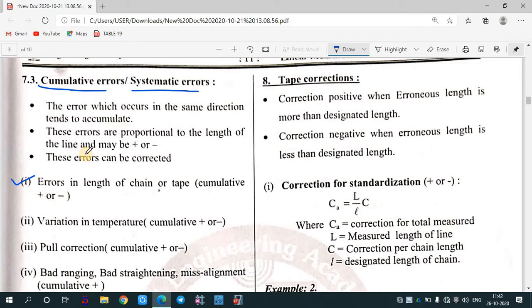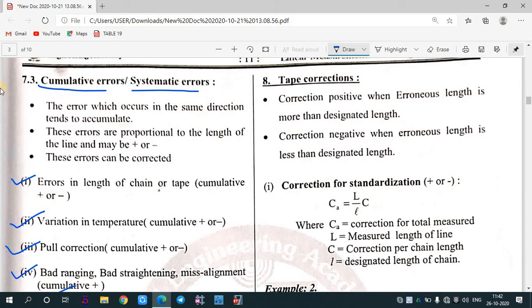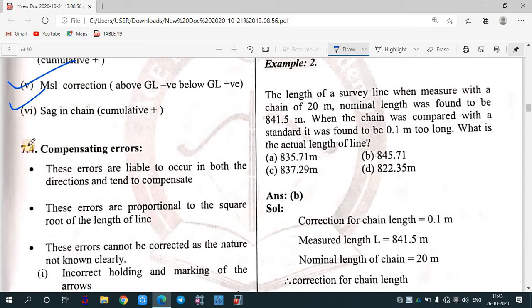The error in the length of the chain or tape can be positive or negative. It happens because of the variation in temperature. It can happen because of the pull correction. Okay, bad ranging, MSL correction, and sag correction. These are the different corrections which are under what? Cumulative errors. And then there is compensating error.